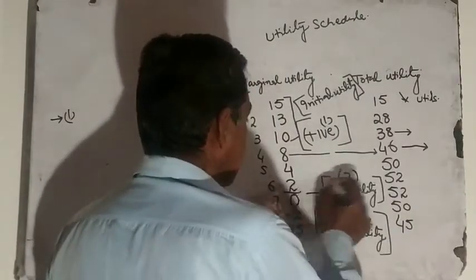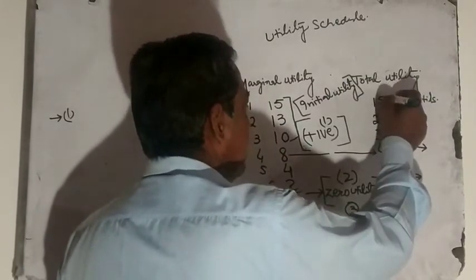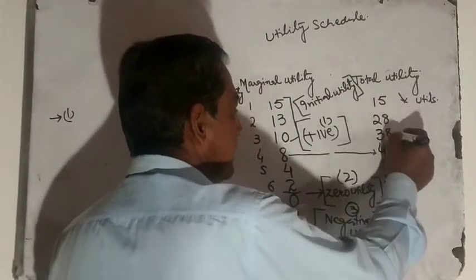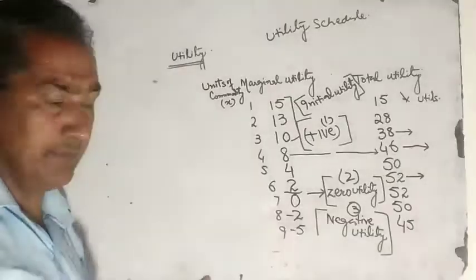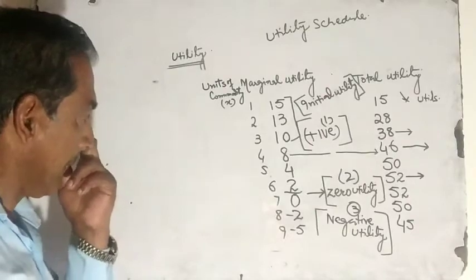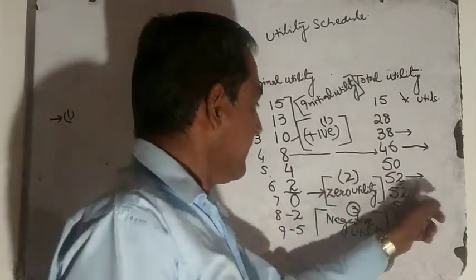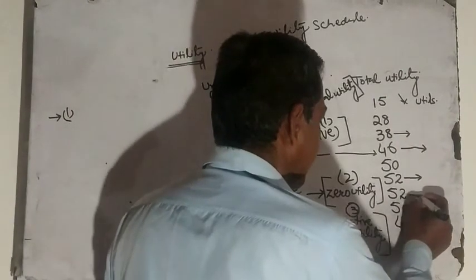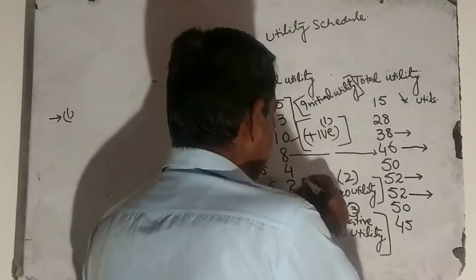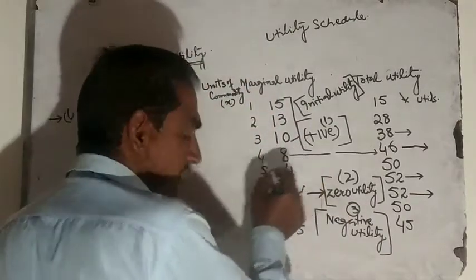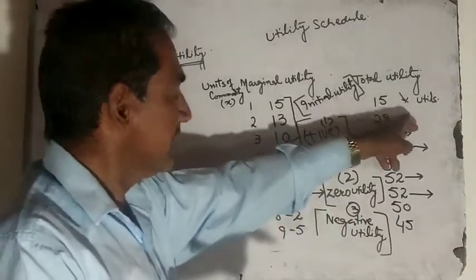It is 15, 28, 38, 46, 50 and 52. This is the maximum. When marginal utility becomes 0, our total utility becomes maximum, it is 52. Up to the stage where marginal utility is positive, total utility increases.